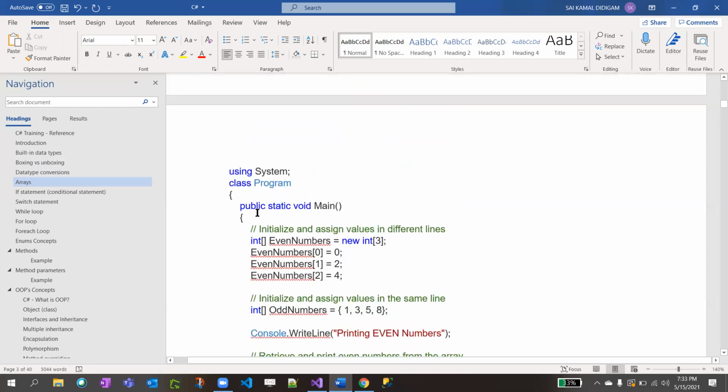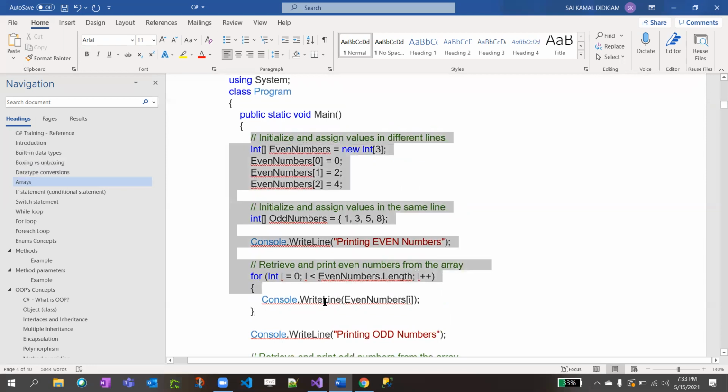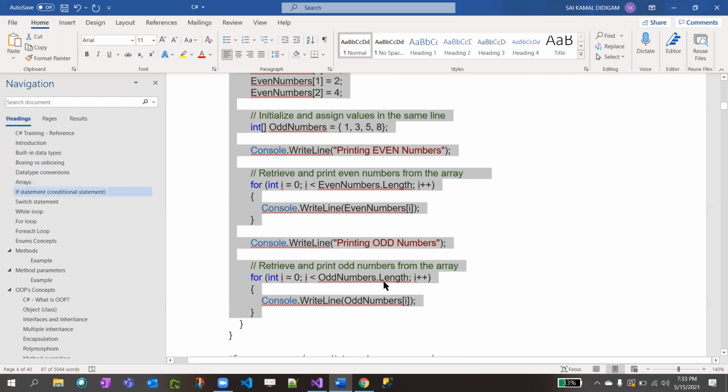So now we'll execute this program. Copy what is inside public static void Main, and just make sure the open and close brackets are on the same level.